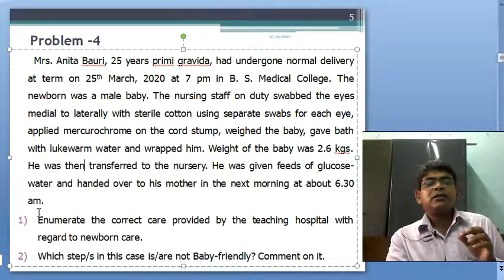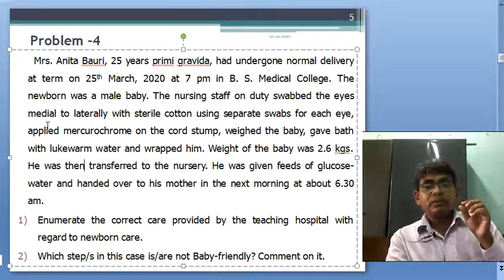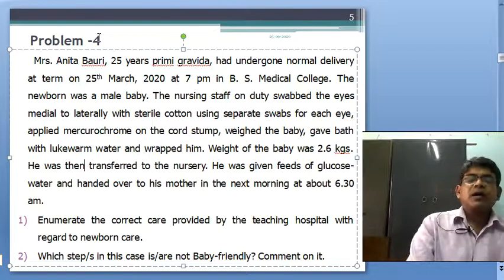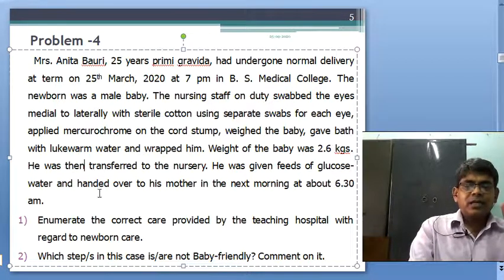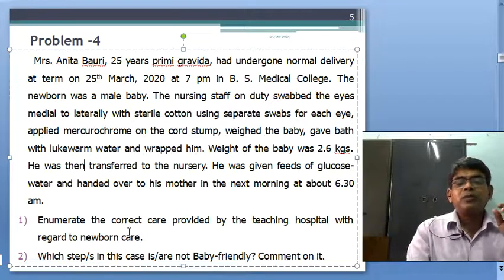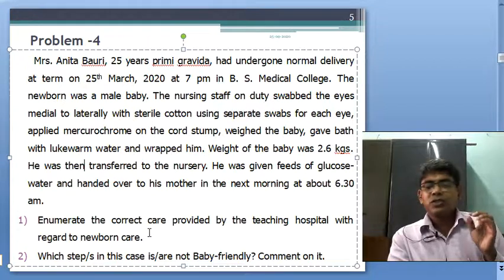You only write the problem number over your answer sheet, whether problem 4 or 3 or problem 7, and directly go to the answer. You write the 1 and enumerate the correct care provided by the teaching hospital, and you mention that point, what are the correct care.